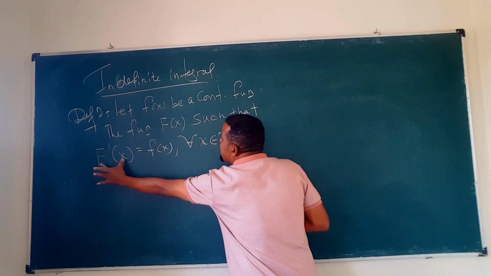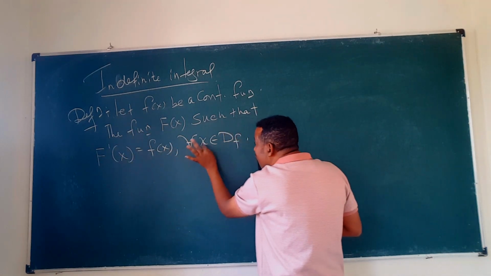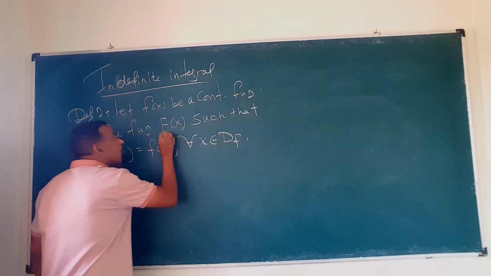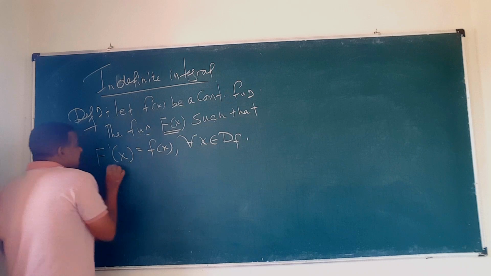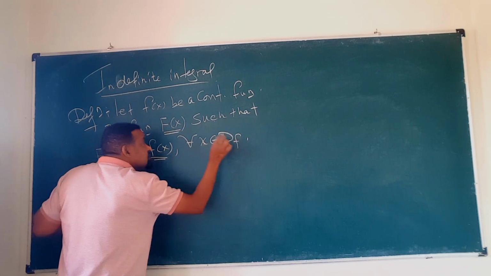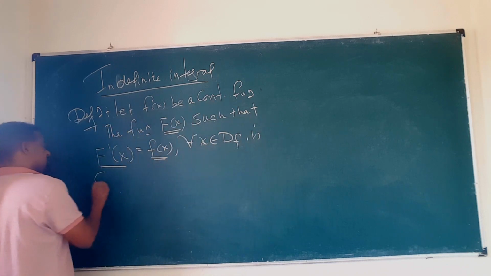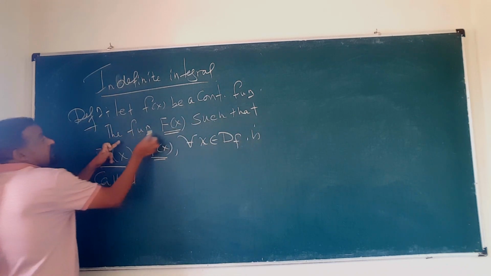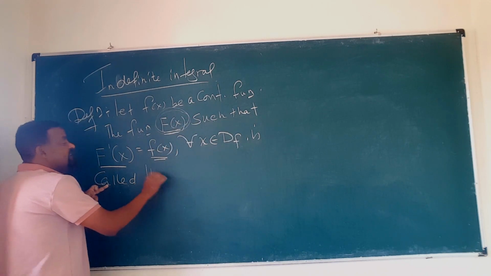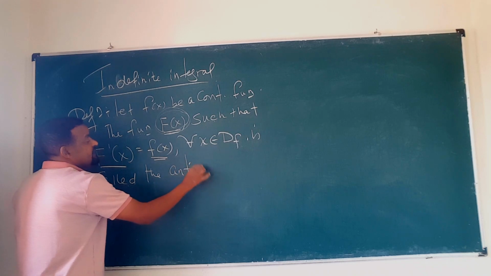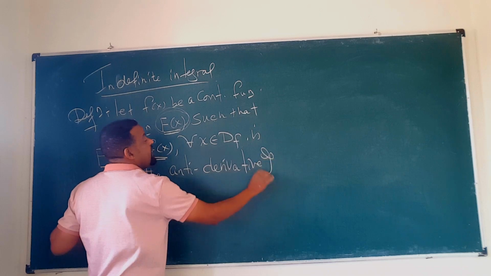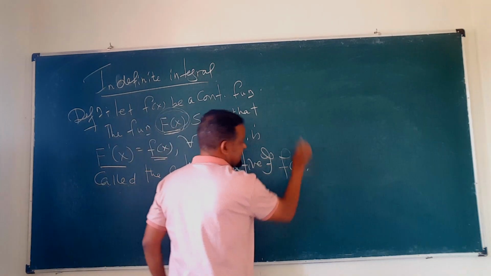The derivative of capital F of x is equal to small f of x for all x coming from the domain of that small f of x. So the function capital F of x such that its derivative is small f of x for all x of course from the domain of the function is called ማለት ነው the capital F of x ማለት ይሄ capital F of x ምን ተብሎ ይጠራል? The antiderivative of what? Small f of x.